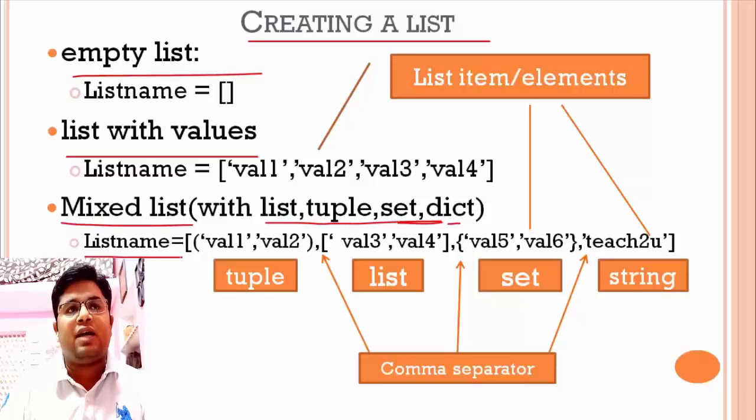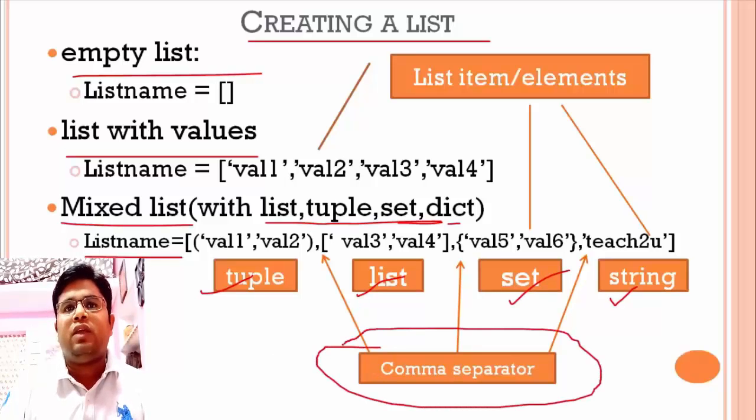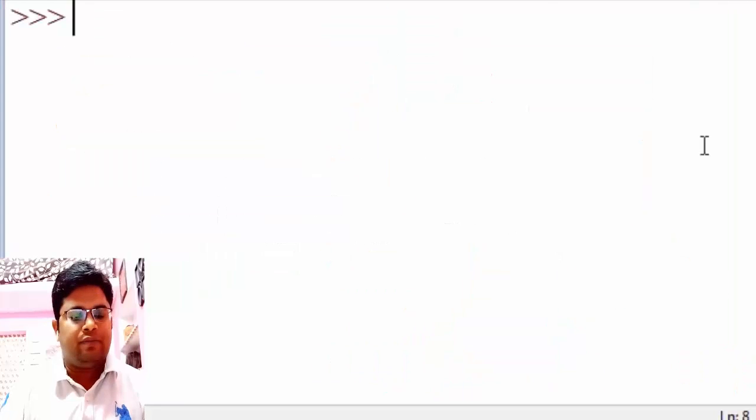I have written an example, let's suppose it is a list name. I am assigning a tuple, list, set, and string inside a list. All the elements must be comma separated. That's how we can create a list in Python.